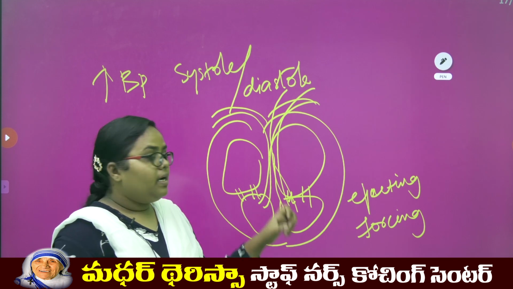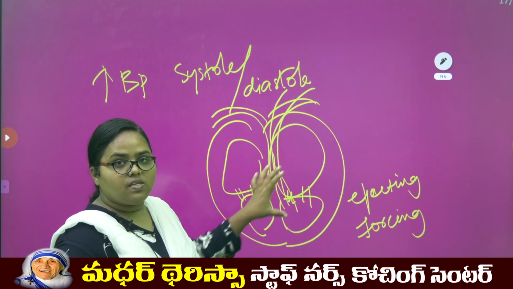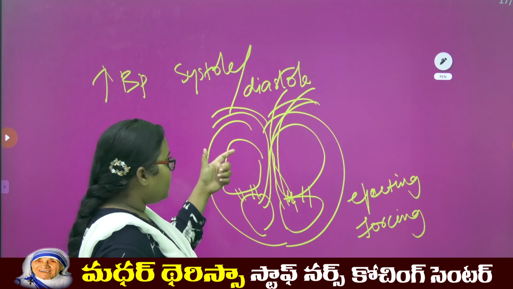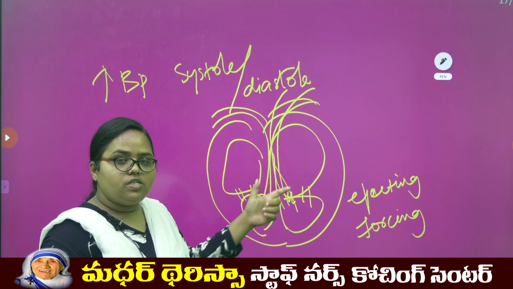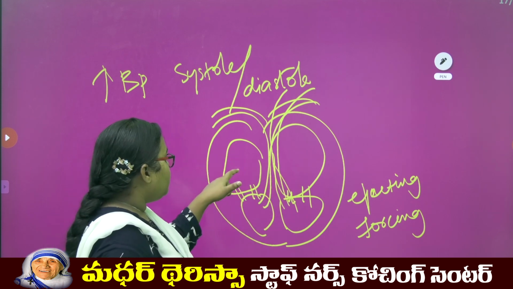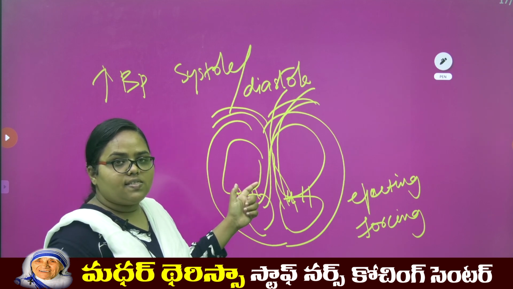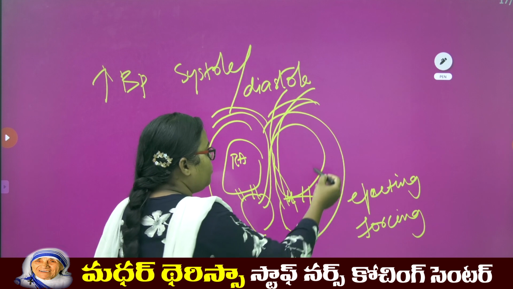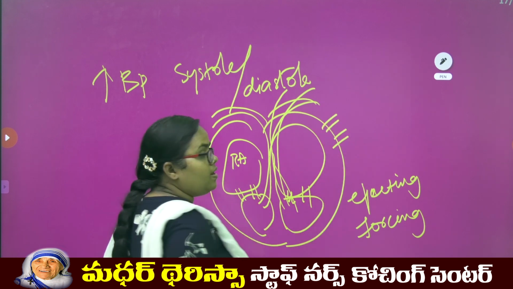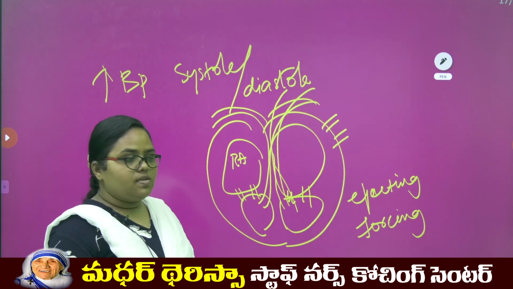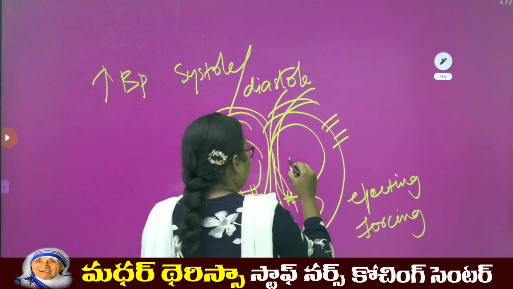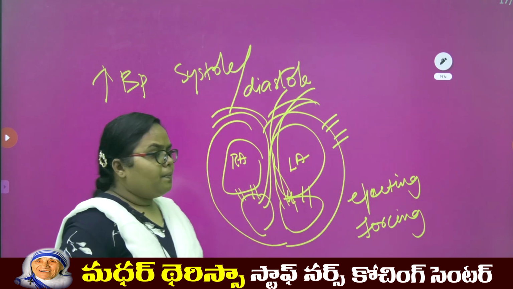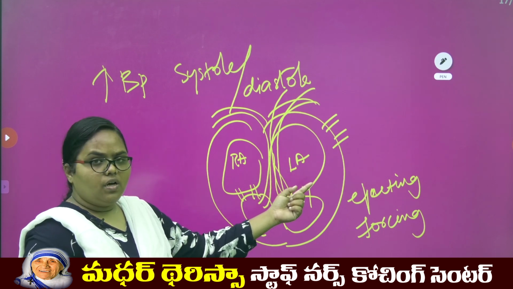What is diastole? Diastole means filling the chambers with the blood. When the inferior and superior vena cava carry the deoxygenated blood, that deoxygenated blood is then pumped to the auricles, which is the right auricle. Okay. After that, the pulmonary vein carries the oxygenated blood from the lungs, and it flows the oxygenated blood to the left auricle.